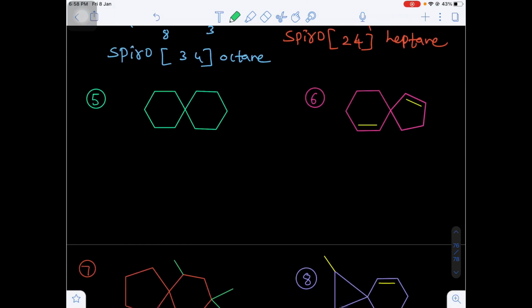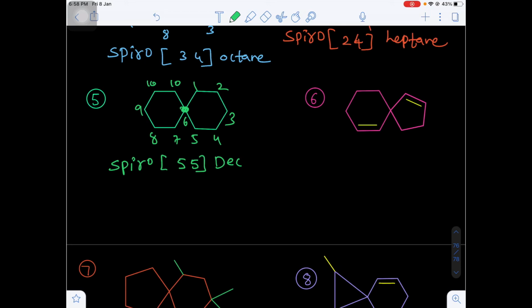Next to the 5th question. In the 5th question also, this is the spiro atom. So here no need to give the numbering because there will be no substitution. If there is any substitution, functional group, unsaturation, definitely we have to give the numbering. So simply we can write spiro. Left side ring has 5 carbons, right side also has 5 carbons. Total 10 carbons are there.